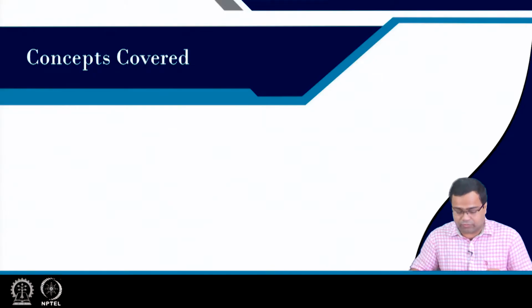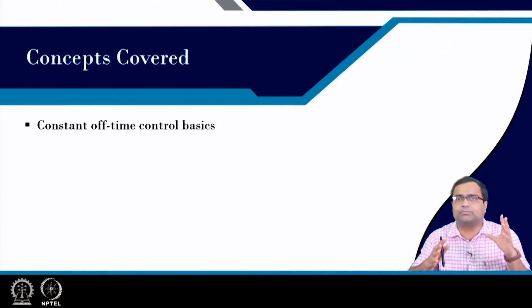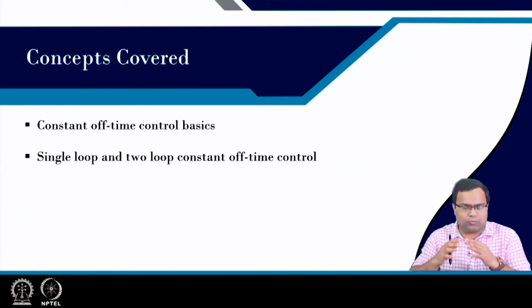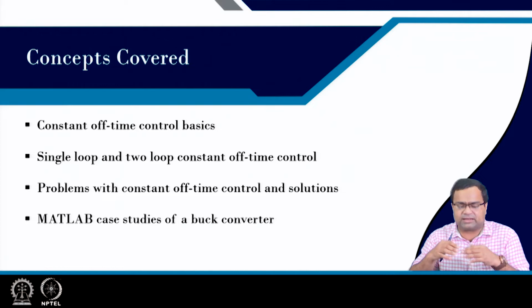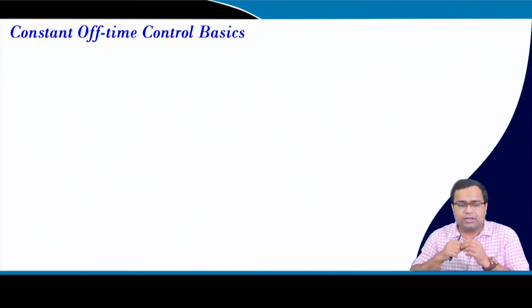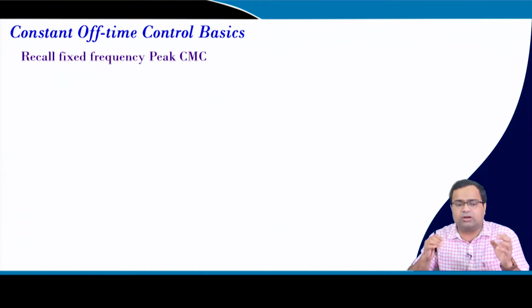In this lecture, we are going to talk about constant off-time control, some basics, and we have already discussed the modulation aspect of constant off-time. So, in this lecture, we are going to emphasize more on the control aspect. Then we will talk about single loop and two loop constant off-time control, the problem with constant off-time control and what are the solutions. Then MATLAB case studies of a buck converter under constant off-time control, and then constant off-time state feedback control.